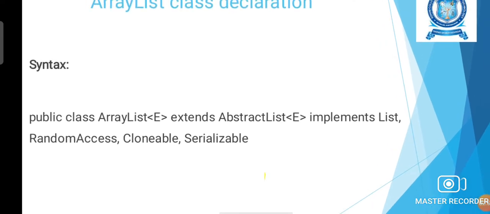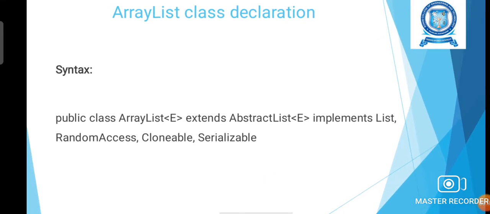Now we can see the syntax of how we can use the Arraylist class in our program. So this is the syntax: public class Arraylist, extends abstract list, implements. We have to mention some 4 interfaces. They are list, random access, clonable, serializable. So this is the format.